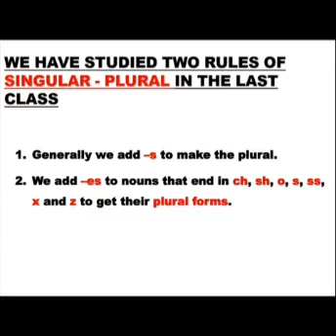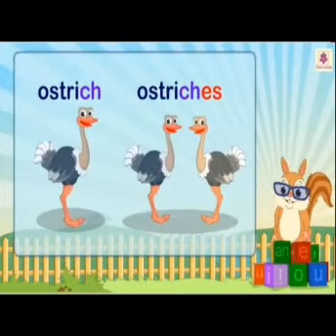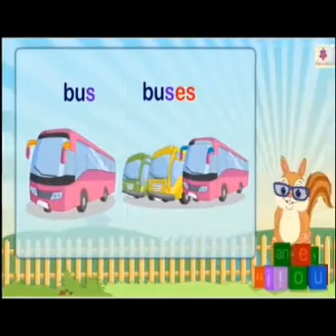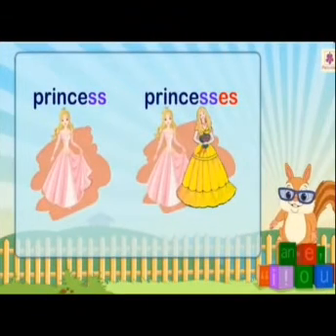We have studied 2 rules of singular plural in the last class. Generally, we add s to make the plural. Number 2, we add es to nouns that end in ch, sh, o, s, double s, x and z to get their plural forms. See, some examples are there. Ostrich, ostriches. Dish, dishes. Mango, mangoes. Bus, buses. Princess, princesses. Okay, dear kids?